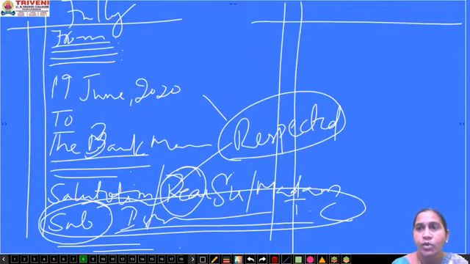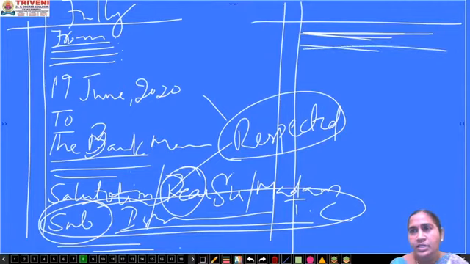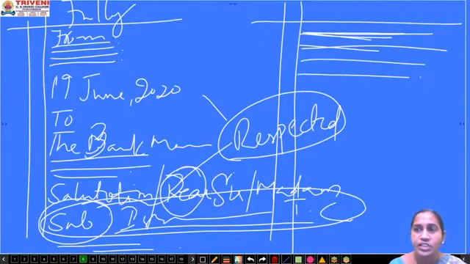Suppose you are writing the body of the letter, so no need to greet the person again and again. You just simply go with your name. I am so and so, a resident of so and so area. I have so and so problem. Suppose you have a complaint regarding some water issue or some electric power issue. So you just go with your name, the locality where you reside, and you just write that so and so problems arise in our area frequently. So please rectify our problem. In that manner, you just complete the letter in short.